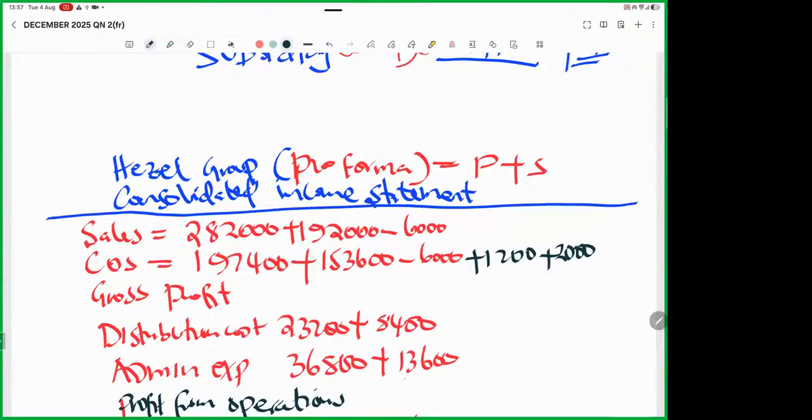Now, please, ladies and gentlemen, remember, in the cost of sales in the income statement, you cannot say times 4, because the income statement is for just 1 year, performance for 1 year. Now, this depreciation could either be taken to distribution, administration, or cost of sales. You have to be very, very careful. The examiner will always give you a hint.